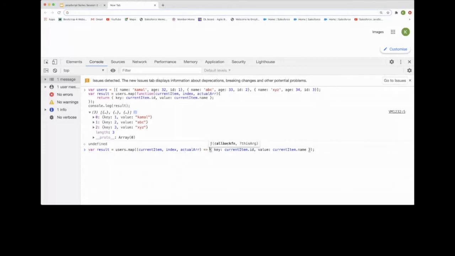And before that we need to apply a bracket, because we need to return multiple properties. New array name, arrow result. If we print this, we get the same output that we had.